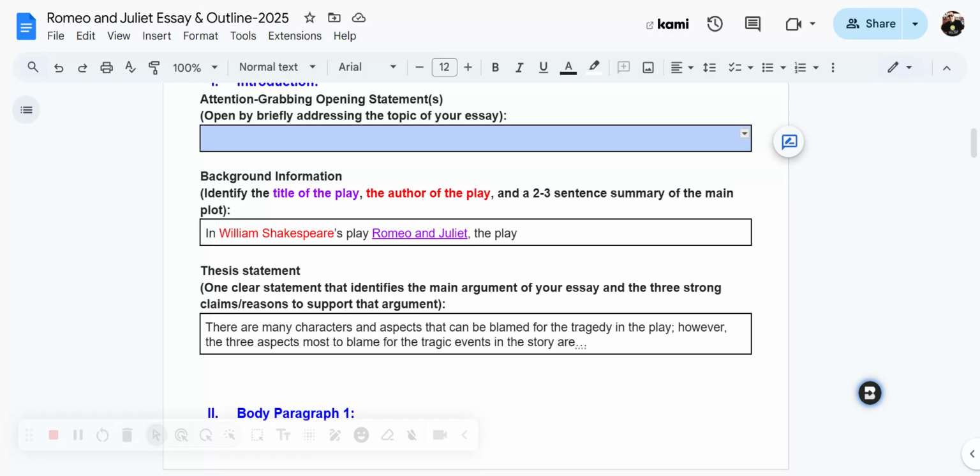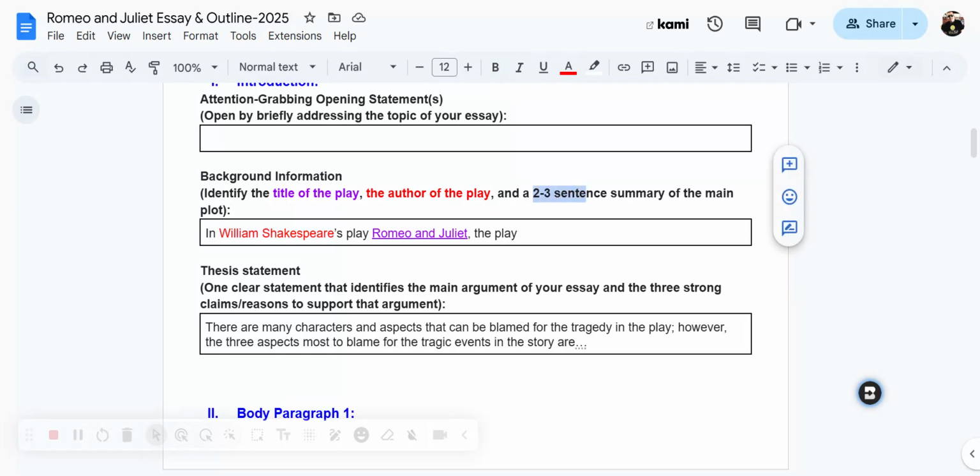Okay, if you're back, then I'm assuming that you have this box complete, and you're now ready to simply fill in the background information for your introduction. Now, if you notice, I already did a small portion of it for you just to make it easy. I gave you a little sentence starter here because you want to talk about the title of your play, and I already have that written, Romeo and Juliet. You want to talk about the author of that play, I already have that here with William Shakespeare.